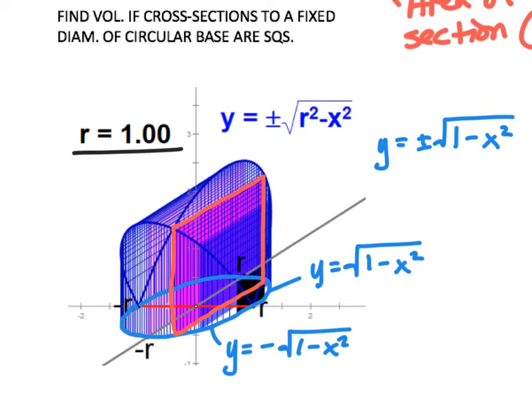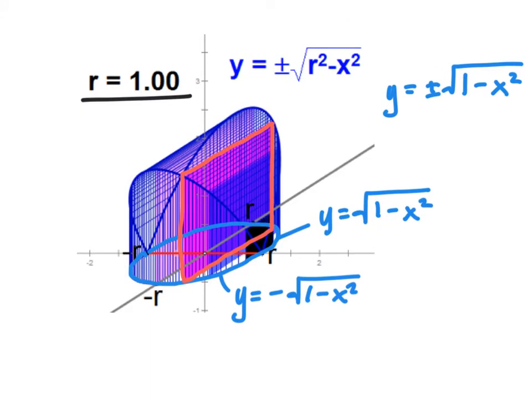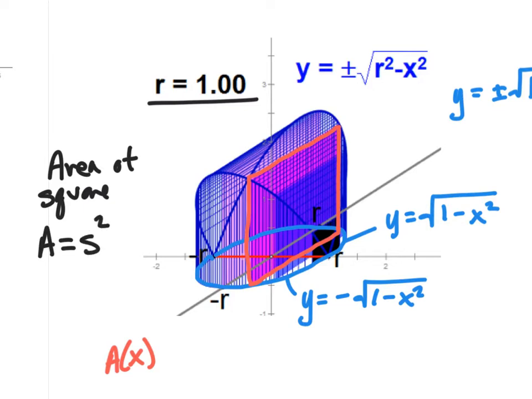So I want to come up with this function A of x, which is the area of my cross section. When I think of the area of a square, that area is equal to the side length squared.